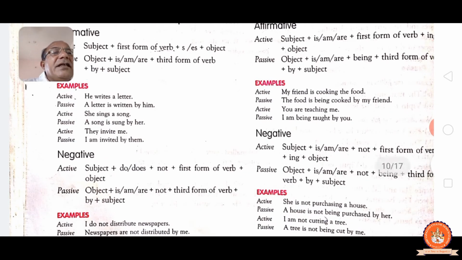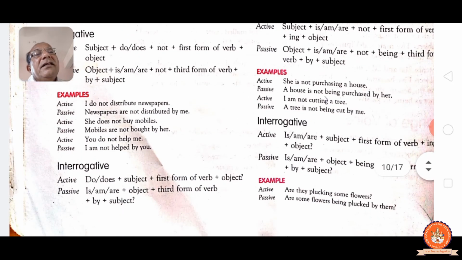Negative sentence, only have to add not: subject plus am, is, are, not, verb plus ing plus object. See, object plus am, is, are, not, being, past participle, by and subject. See, she is not purchasing a house, a house is not being purchased by her. I am not cutting a tree, a tree is not being cut by me. See, interrogative sentence: am, is, are taking first, subject, verb plus ing, object and question mark.